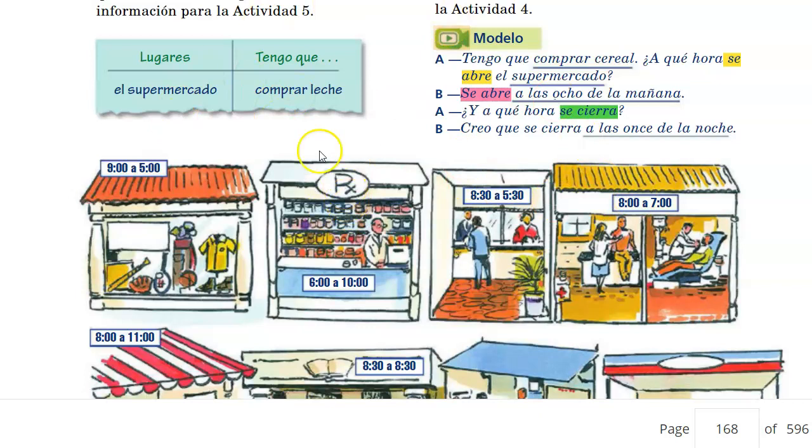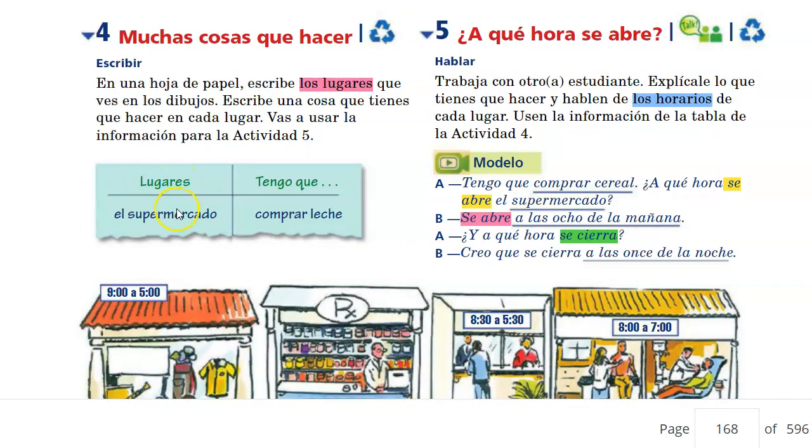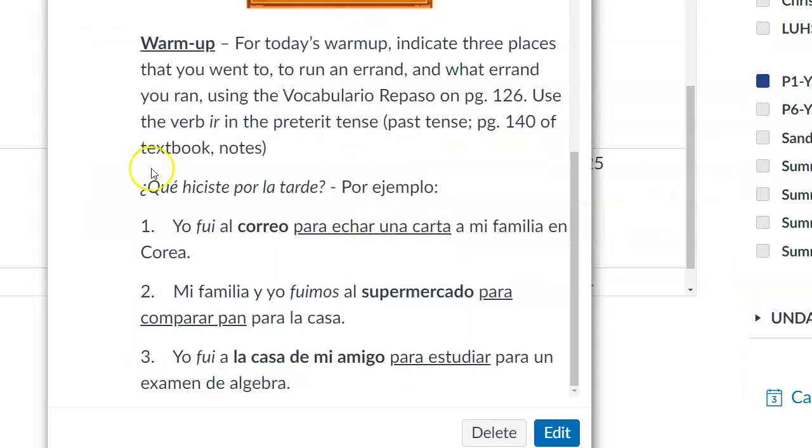So utilizing that T-chart from exercise 4 there on page 134, I want you to first indicate where you went recently. For example, fui al correo, went to the post office, and then indicate an errand or an activity that you would associate with that place.